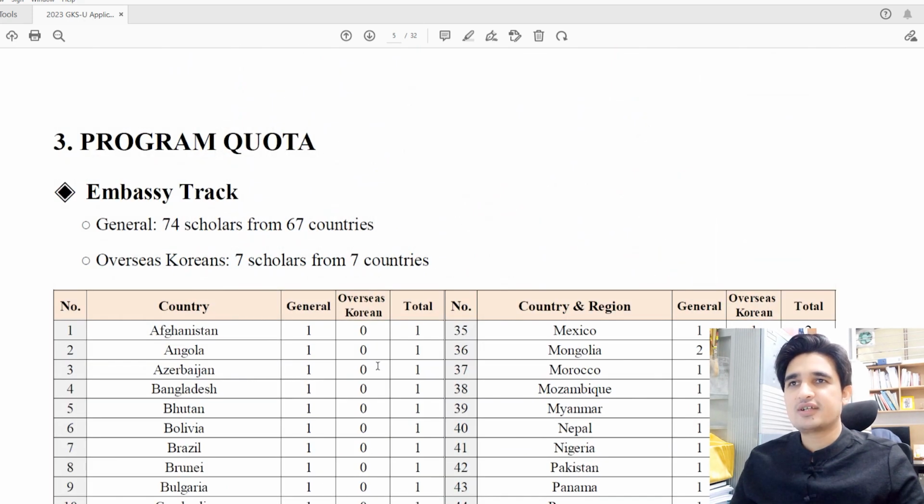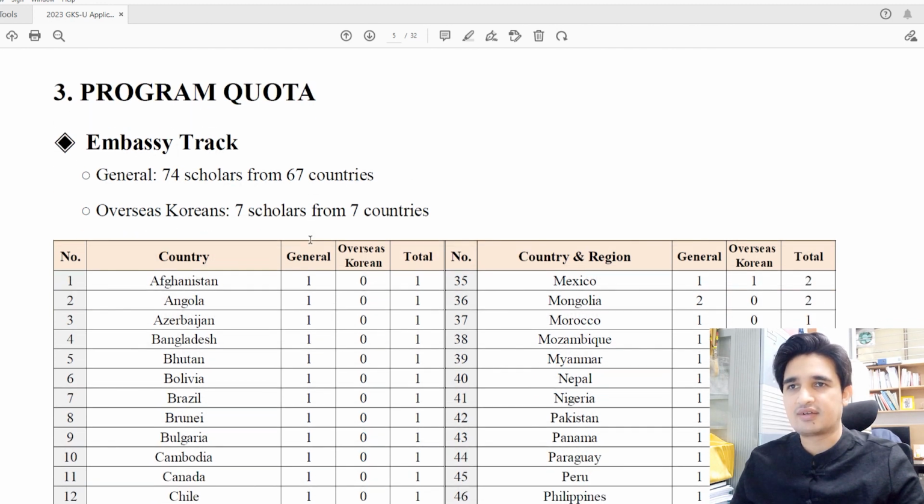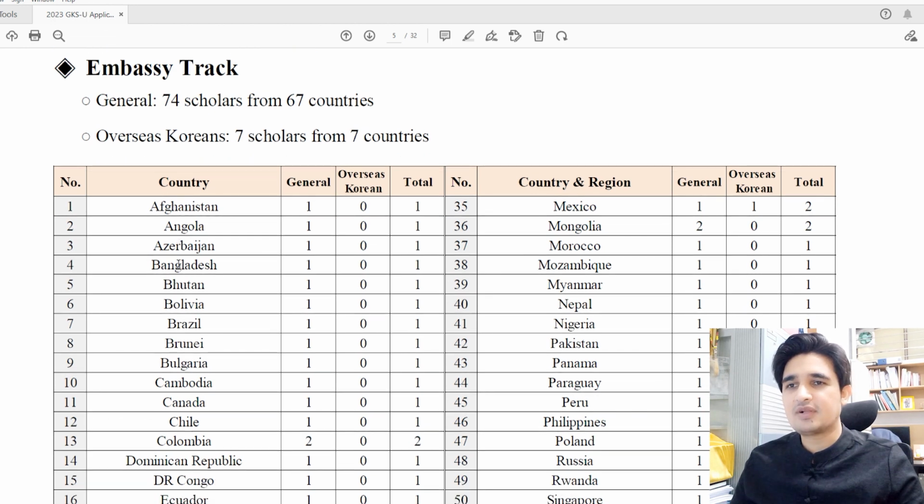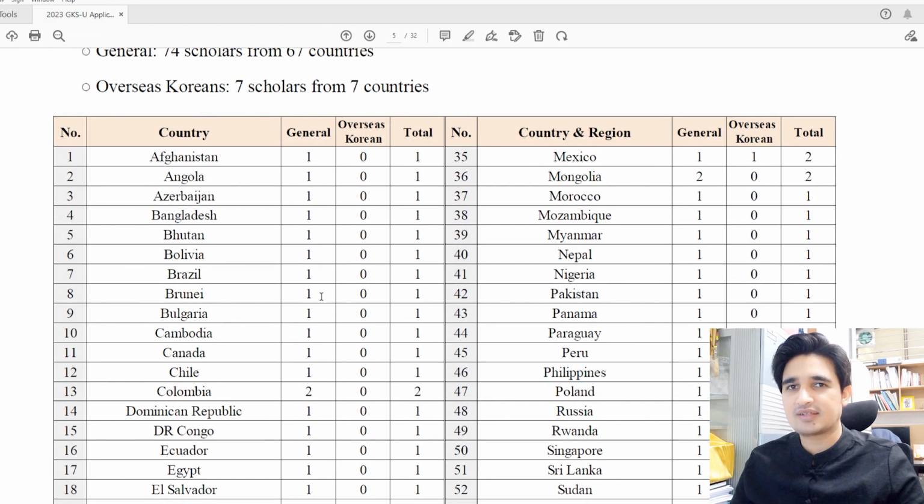Then the most important thing is the program quota for embassy track and university track. Many students make mistakes while calculating the quota for their country. In embassy track there are only 74 seats and there are 67 countries. So if your country is included in this list, then you can apply through embassy track. Otherwise you cannot. For example, students who want to apply from Pakistan: you can see Pakistan has only one general seat. So from Pakistan for embassy track there is only one seat.